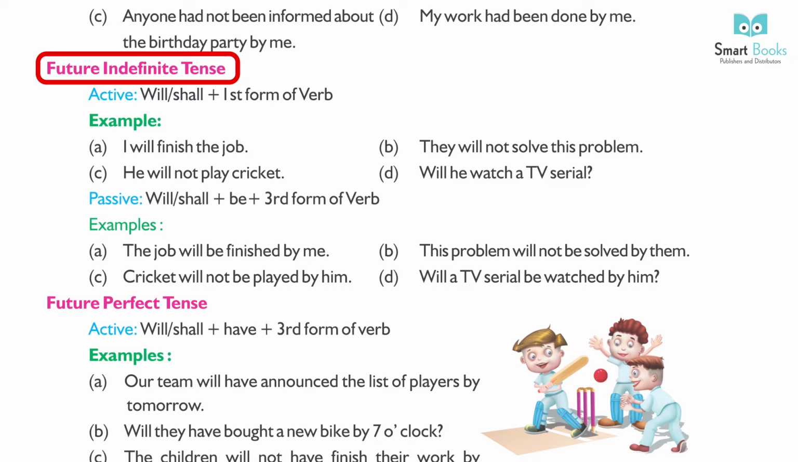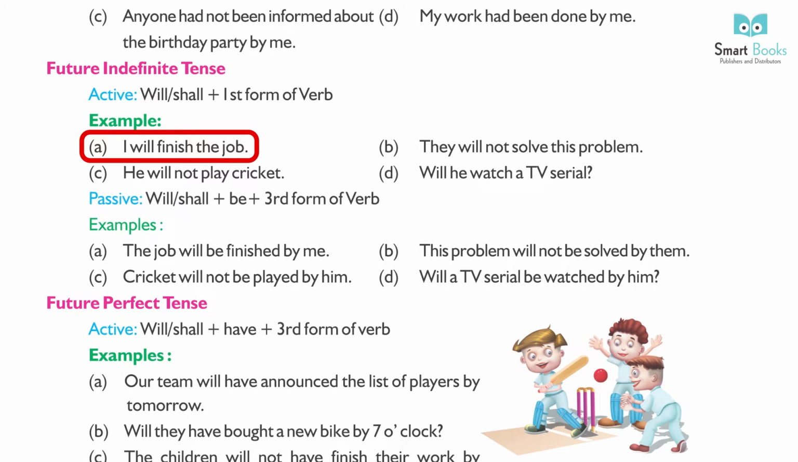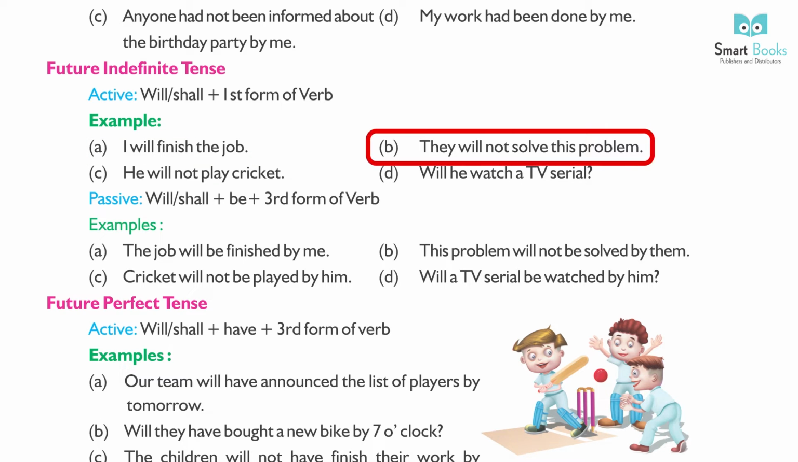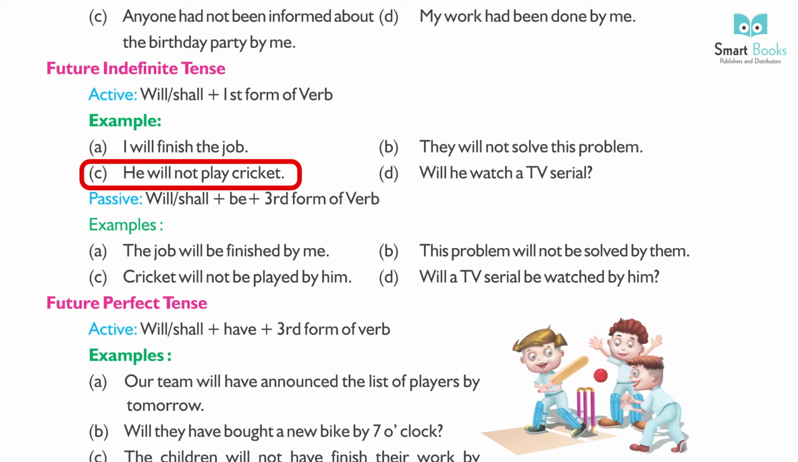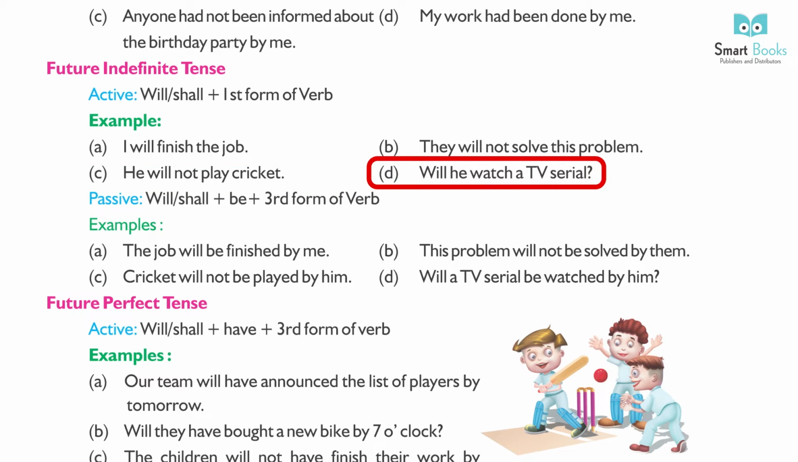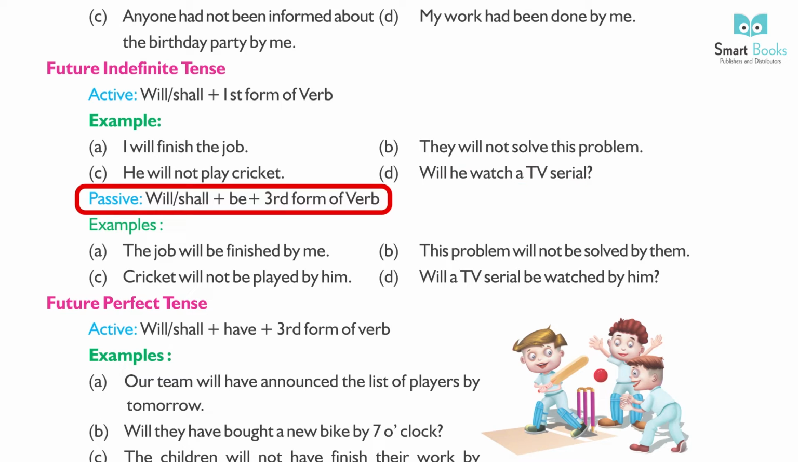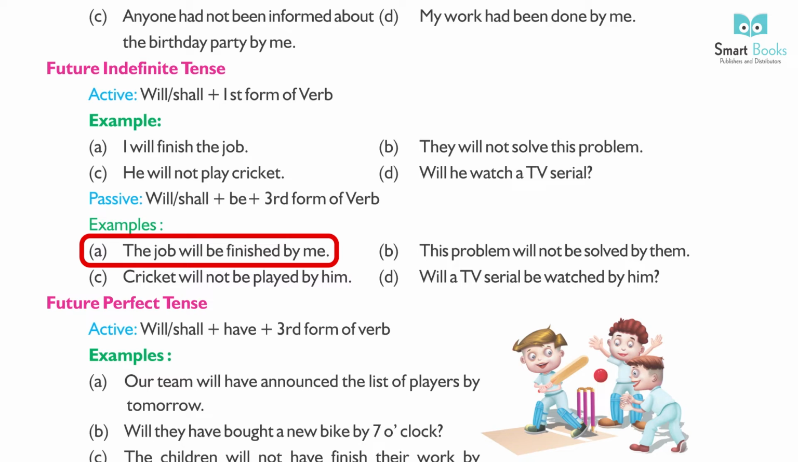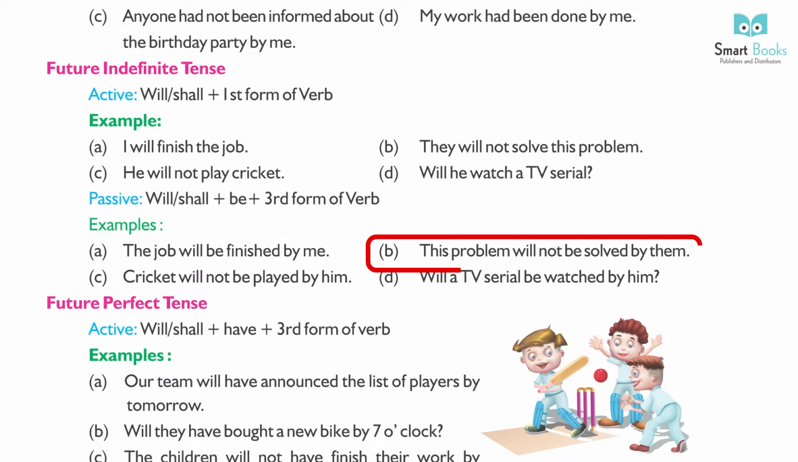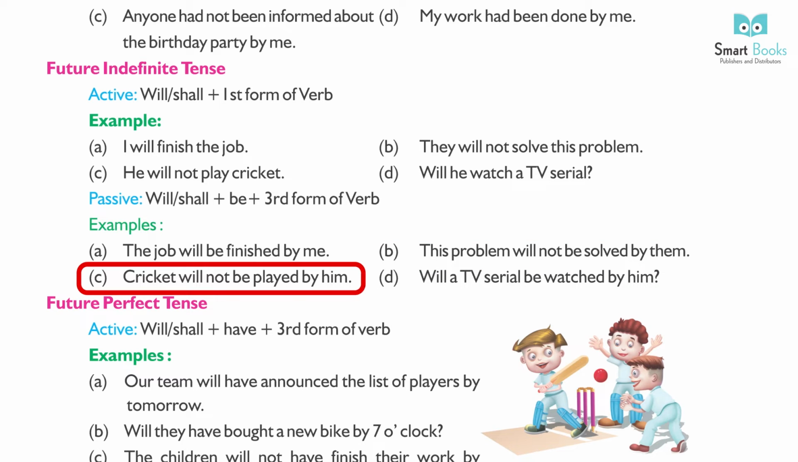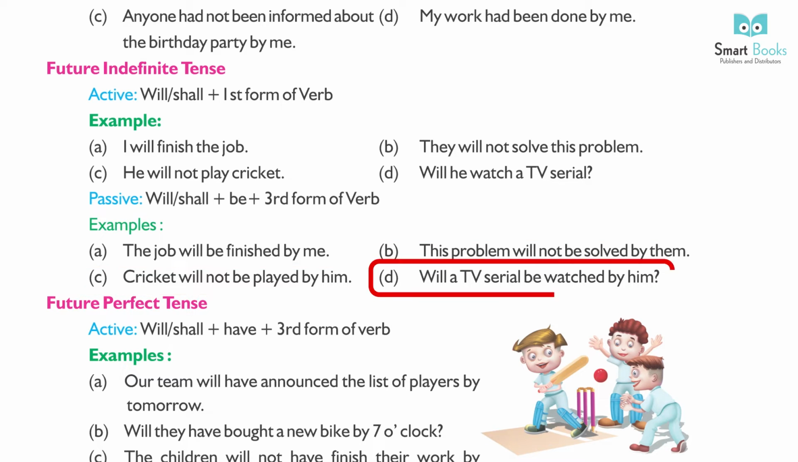Future indefinite tense. Active will, shall plus first form of verb. Example, A. I will finish the job. B. They will not solve this problem. C. He will not play cricket. D. Will he watch a TV serial? Passive will, shall plus be plus third form of verb. Examples, A. The job will be finished by me. B. This problem will not be solved by them. C. Cricket will not be played by him. D. Will a TV serial be watched by him?